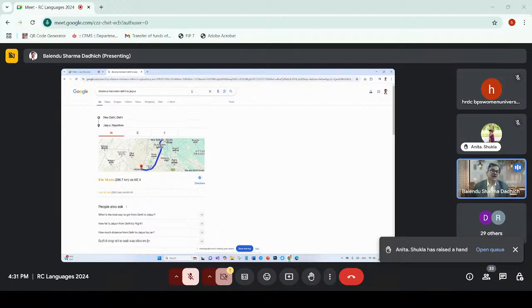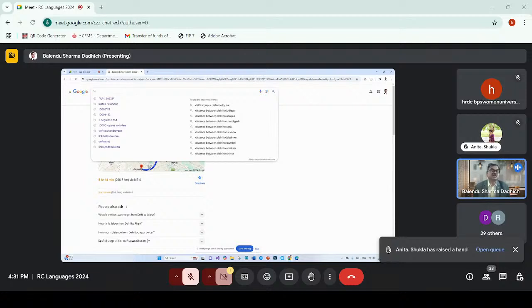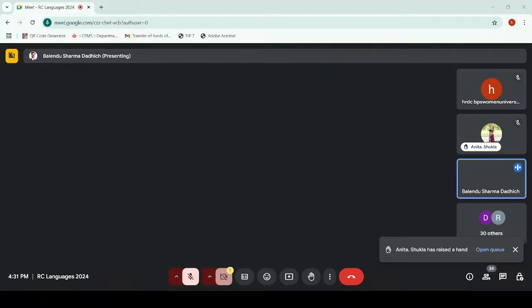If you want to know how a particular word is pronounced, then also you can use it. I don't know whether you will be able to hear the audio or not, but you can say pronounce psychology. So you will see this result, and if you click on this, it will pronounce this word for me. So even the pronunciation can be searched on a search engine.